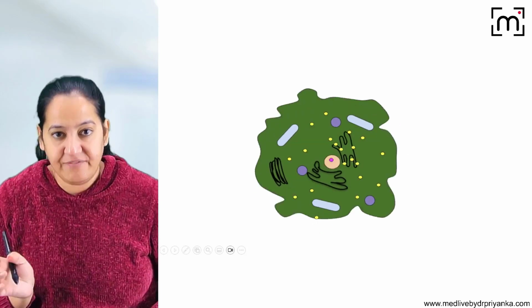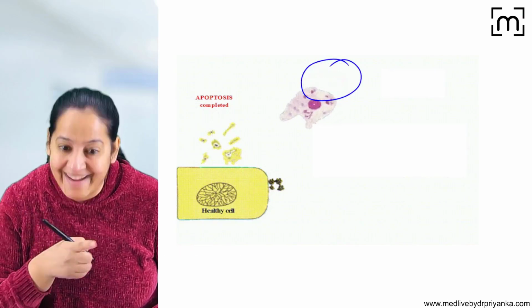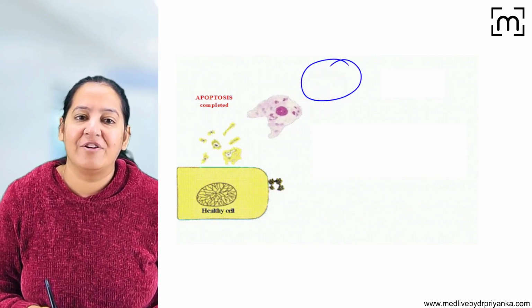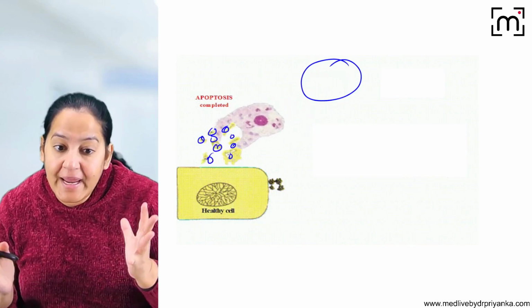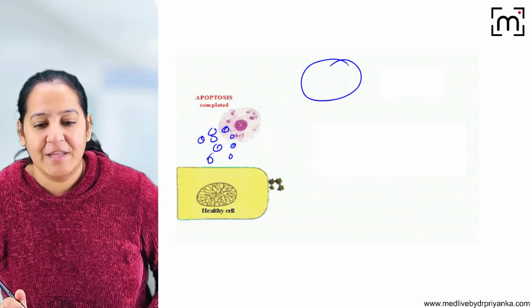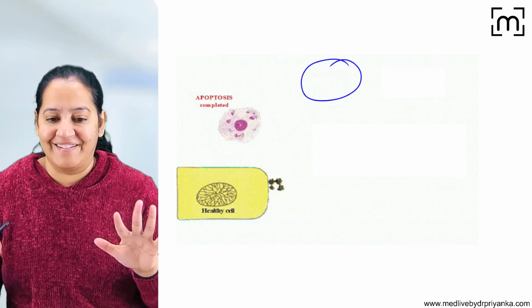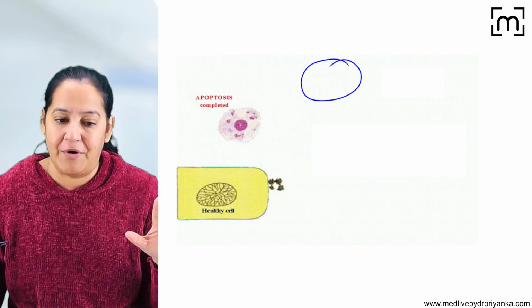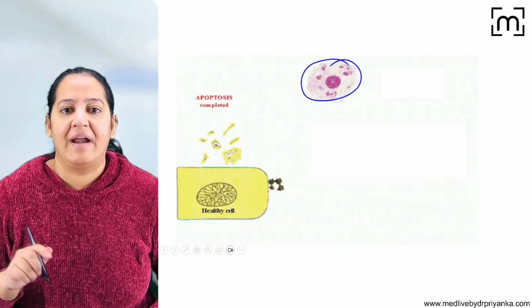In the end, a phagocyte will come and engulf all of them. Let me show you. Can you see a phagocyte? It is coming. And can you see the cell converted into multiple apoptotic bodies? Now all these apoptotic bodies will be engulfed by the macrophage. Can you see? The macrophage is engulfing. So the macrophage has done the clearance. The cell is virtually cleared from the body. Silently. No leakage, no inflammation.